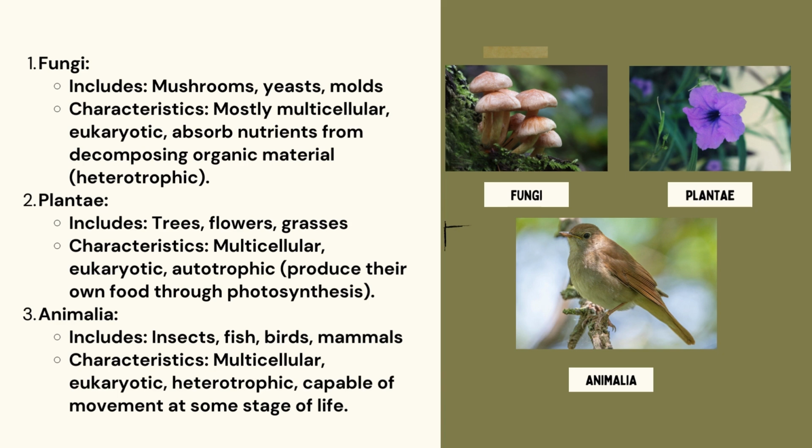Animalia. Animalia includes insects, fish, birds, mammals. The characteristics are they are multicellular, eukaryote, heterotrophic, as they can't make their own food. They're capable of movement at some stage of life.